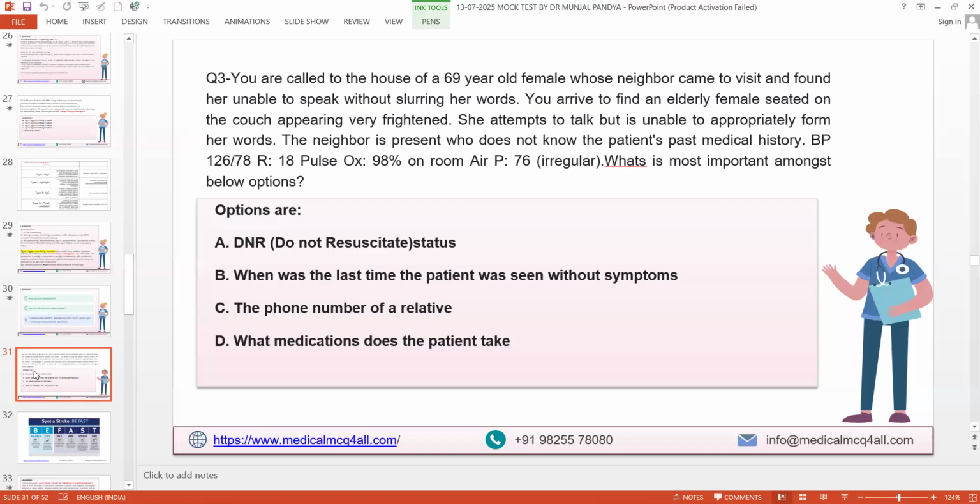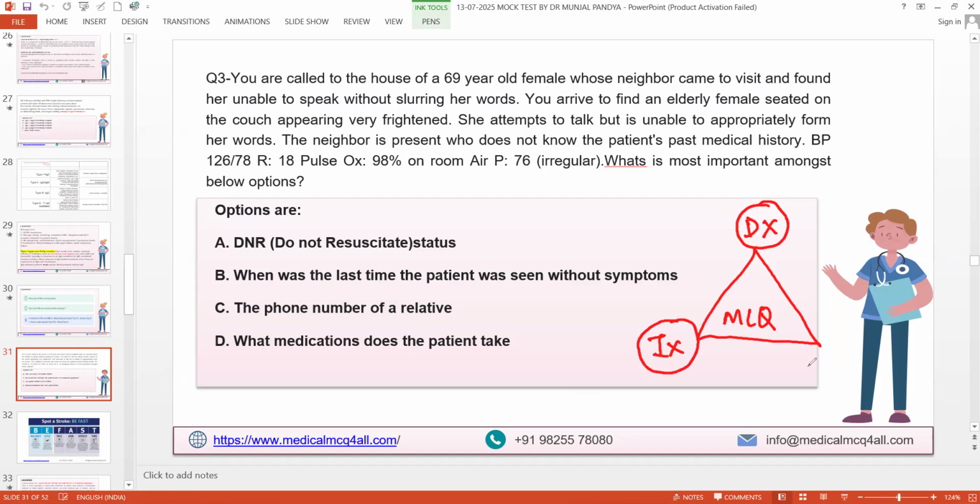What is the diagnosis? What is the differential diagnosis? What could it be? Why does the patient have these symptoms? First you need to figure that out. As I tell each and every one of you every time, this is the triad. I love it, and I have used it in my daily practice for the last 20 years. When any patient comes to me, I ask myself, what is the diagnosis of this patient? If a chest pain patient comes, I think, possible acute MI. Then I do the ECG, and then I treat the patient. So this triad is extremely important for each and every MCQ.